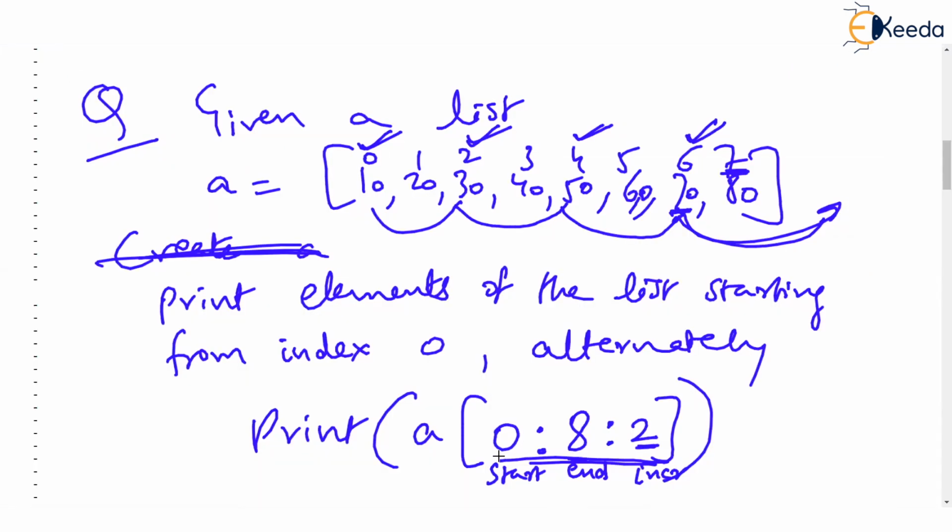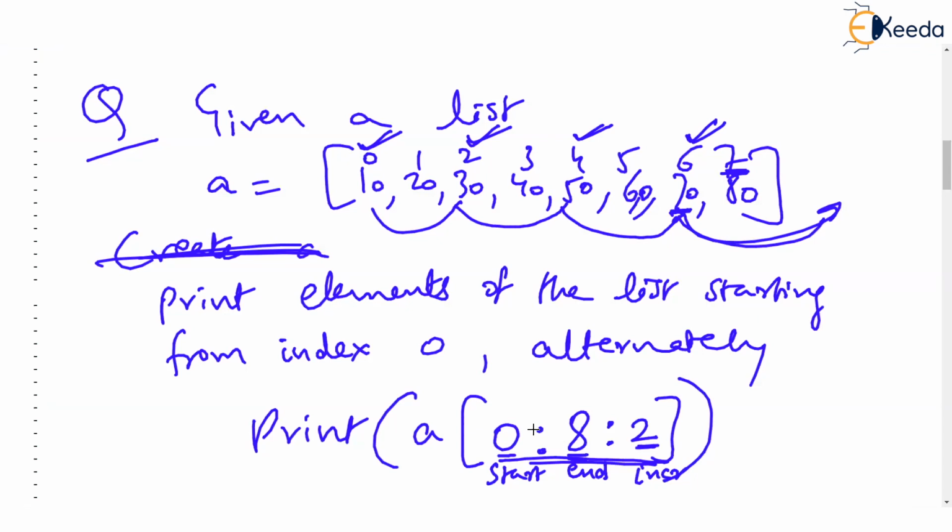Now here comes the big point about slicing. We have given start index as 0 and end index as 8. But we wanted alternate values from the entire list. It's not that I wanted to start from some other index, like the third index, and end at the fifth index. I wanted to play with the entire list.